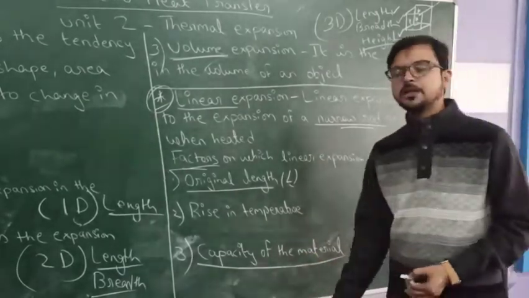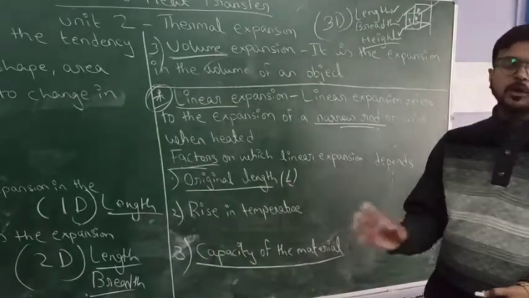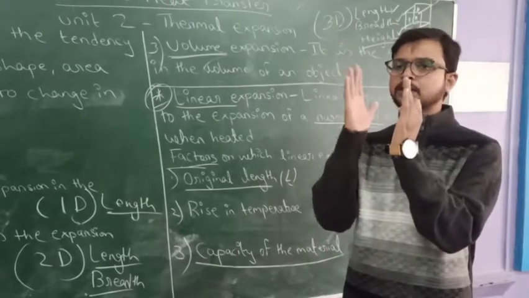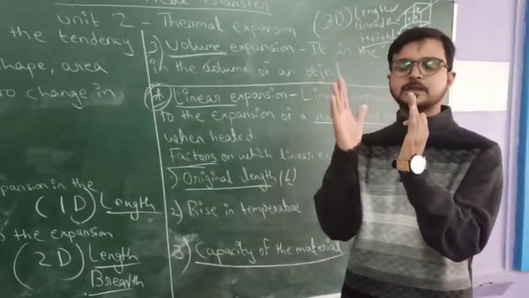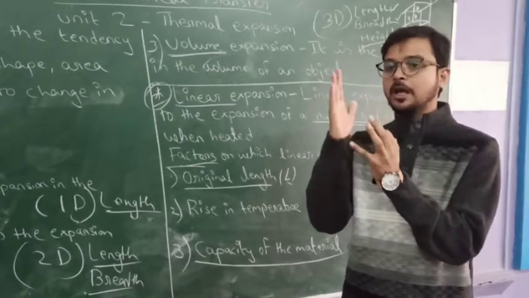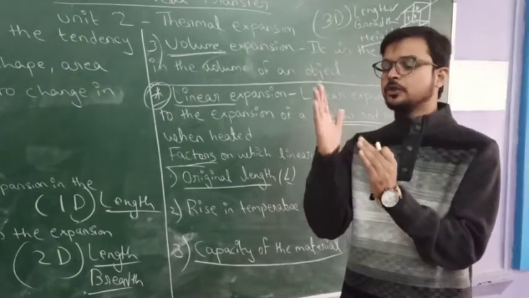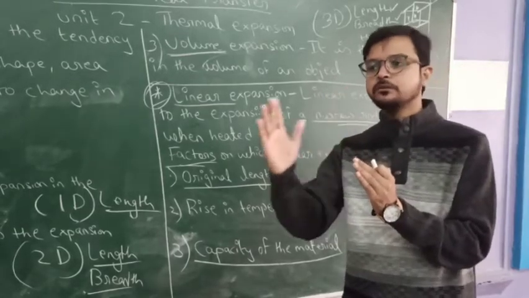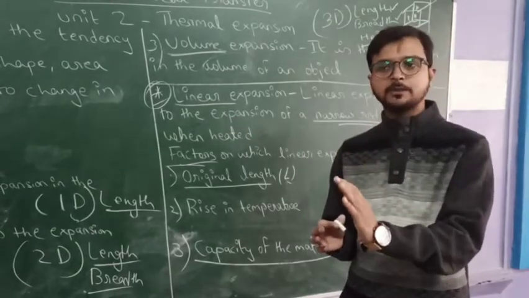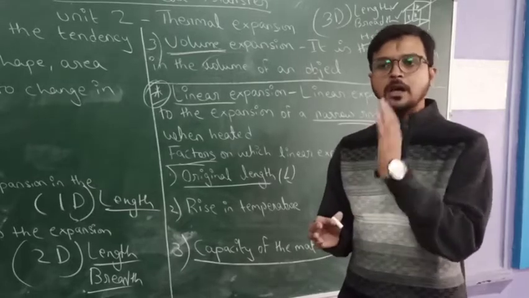Then the capacity of the material, that means the property of the material, which is different for different materials, just like copper and iron. If you take copper and iron, copper has a low specific heat capacity. So copper will expand very fast compared to iron, because iron has a high specific heat capacity.